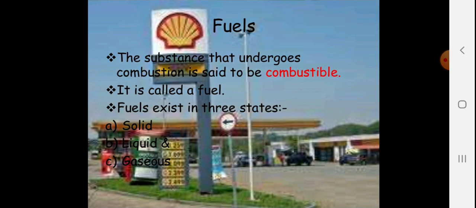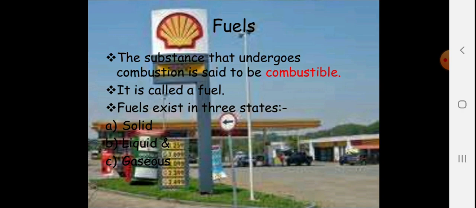Fuels. Now this word is very common to all of us, because we use fuels in one way or another every day in our life. Like whenever you use your cars, two-wheelers, scooters, bikes, you have to get them refueled with petrol or diesel. Number 2, the most important fuel that we use is the cooking gas in our houses, for making food. Number 3, some people may use wood as a campfire or for heating water. And in the olden days, coal was used as the fuel for transportation.